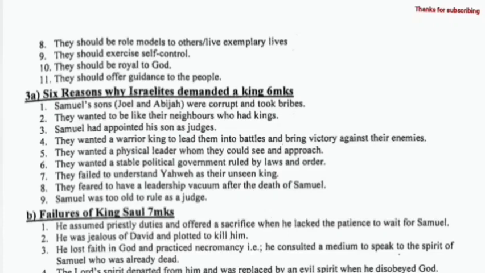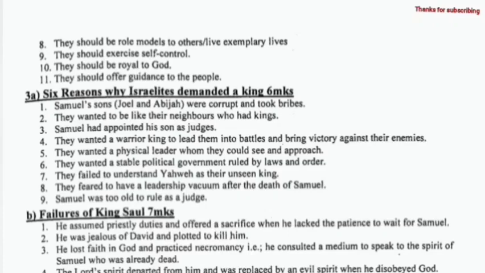3a. 6 reasons why Israelites demanded for a king. Samuel's sons, that is Joel and Abijah, were corrupt and took bribes. They wanted to be like their neighbors who had kings. Samuel had appointed his sons as judges. They wanted a warrior king to lead them into battles and bring victory against their enemies.